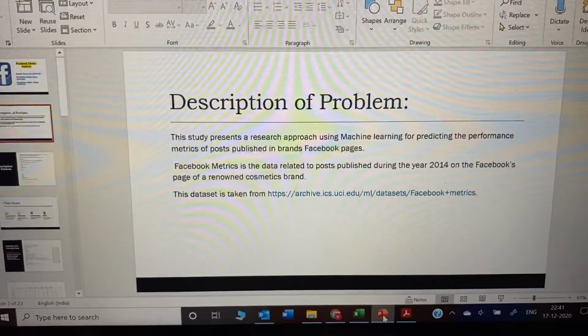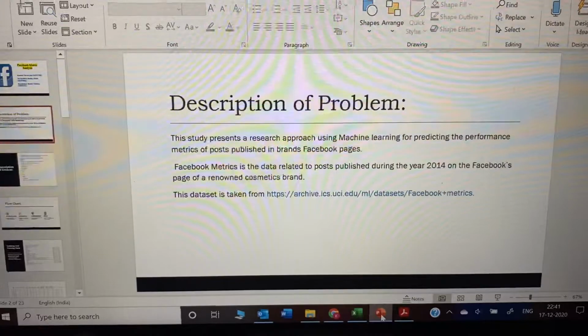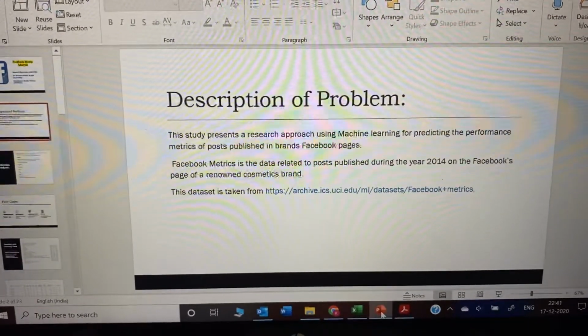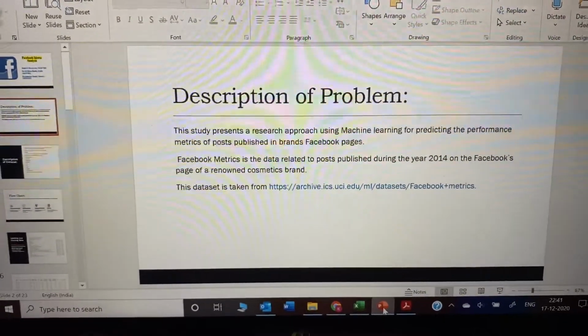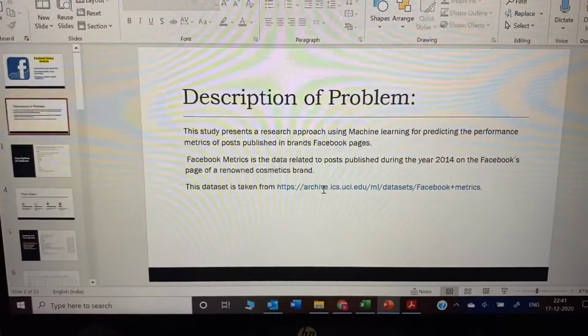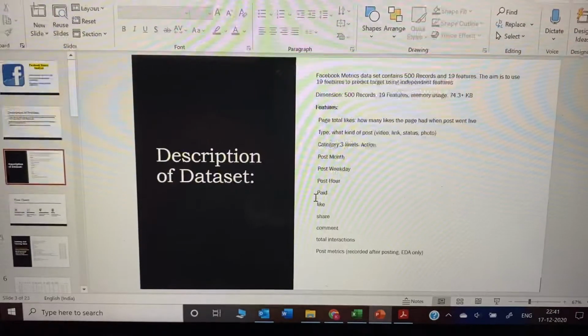This Facebook metrics data is related to the posts which are published during the year of 2014, on the page of the Renault Cosmetics brand. So this is the link where we got the data set. Based on that data set we are trying to do the metrics analysis.